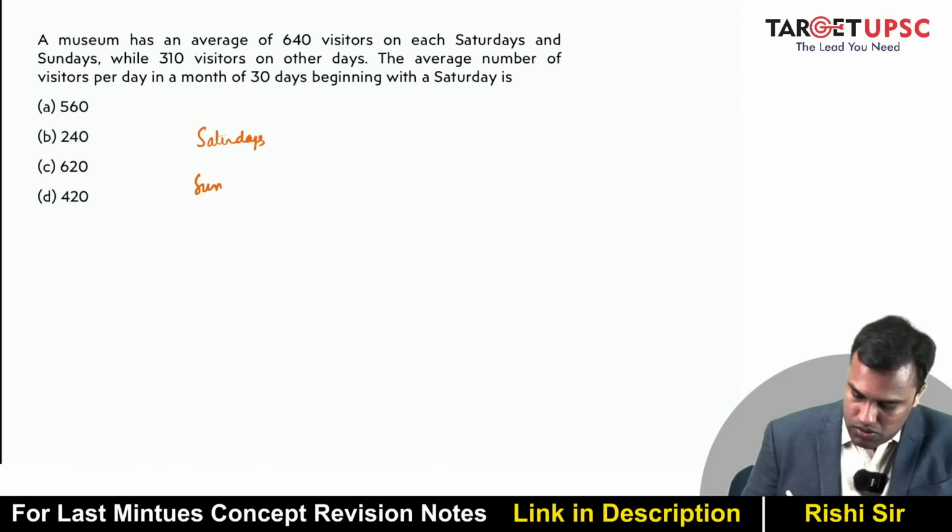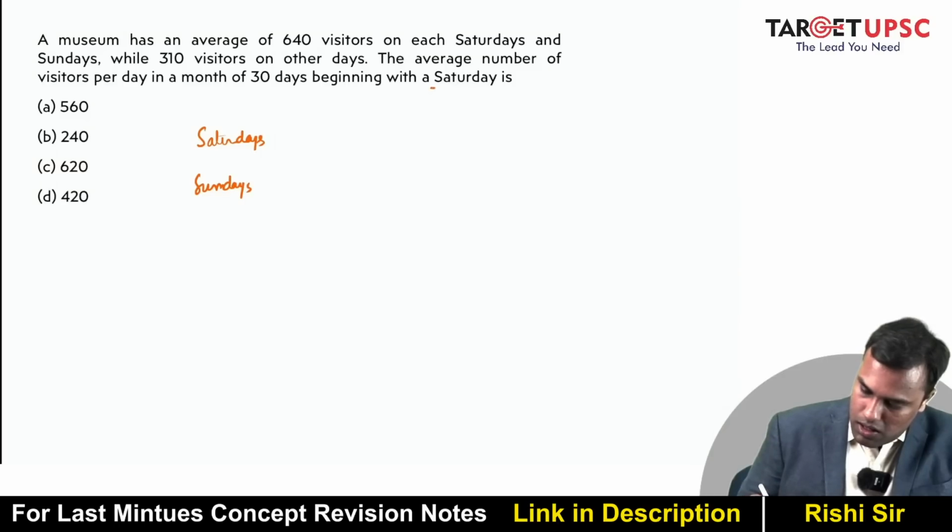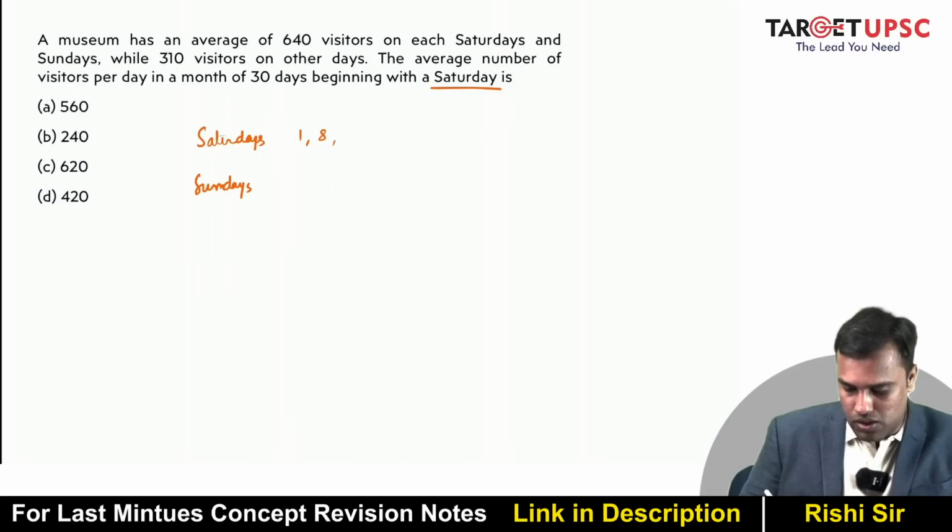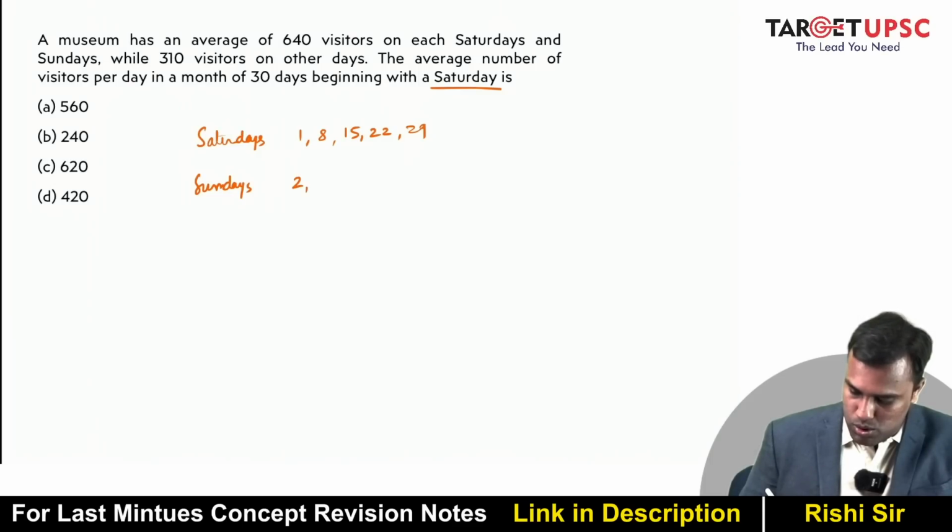And how many Sundays will be there? If you look at Saturdays, it begins with Saturday. So 1, 8, then you will have 15, 22 and 29. So these dates would be Saturdays. Sundays will be 2, 9, 16, 23 and 30. So I will have 5 Saturdays, I will have 5 Sundays.